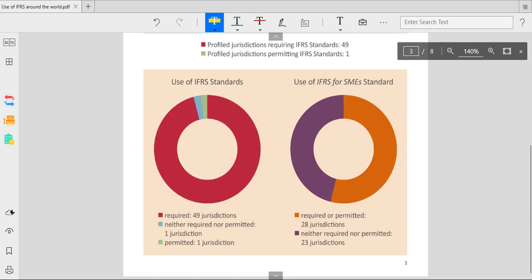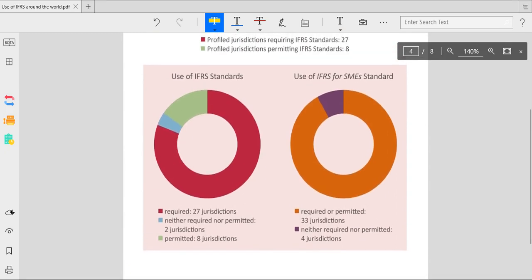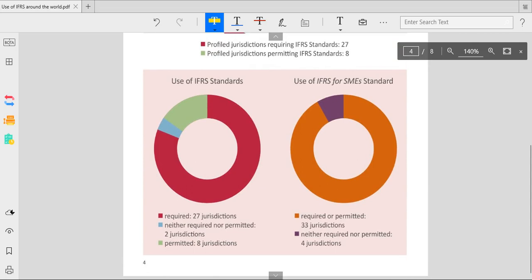For the use of IFRS for SMEs standards, there are 28 jurisdictions which require or permit, and neither required nor permitted is 23. Next, for the use of IFRS standards: required 27 jurisdictions, not permitted 2, permitted 8. And IFRS for SMEs required or permitted 33 jurisdictions, neither required nor permitted 4 jurisdictions.